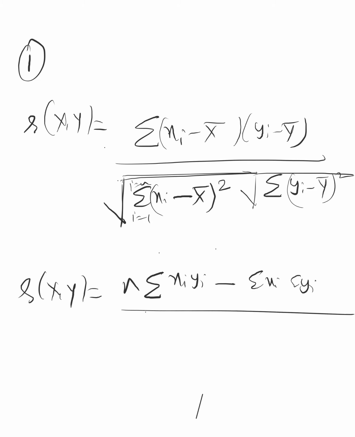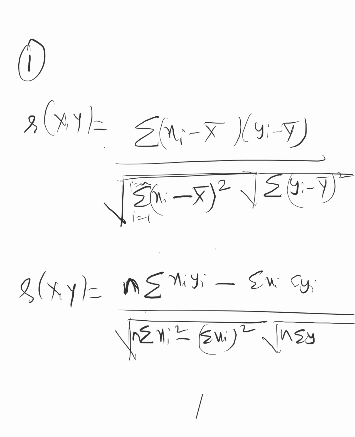That cancellation I'm not showing, but I'm directly writing the formula. 1 by n will come here upon root over 1 by n times summation xi square minus summation xi the whole square. Both are different. And again root over n times summation yi square minus summation yi the whole square, that is a different thing.